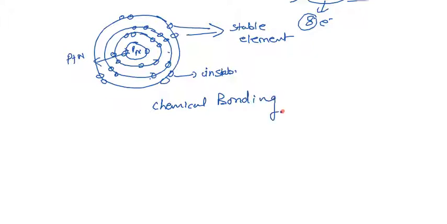For chemical bonding, they interact with other elements or the same type of element to fulfill their outermost octet.